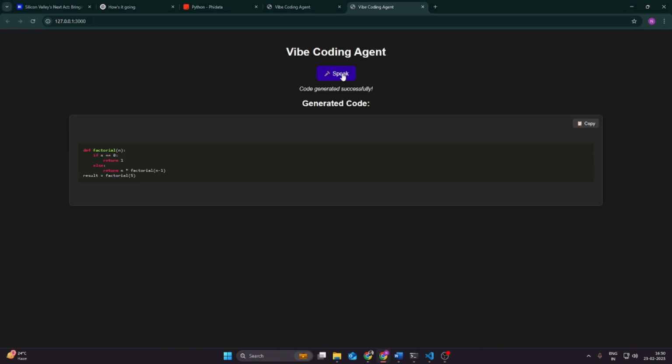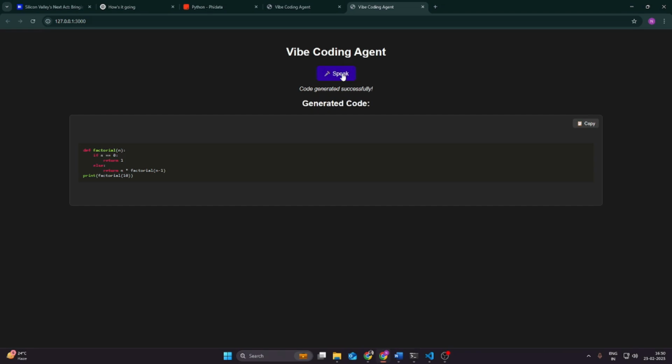So one more example I would like to test. Find factorial of a given number 10. It's working. As you can see, now it has generated the code for finding the factorial of a given number 10.